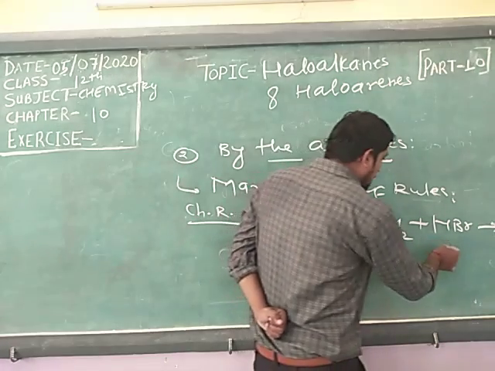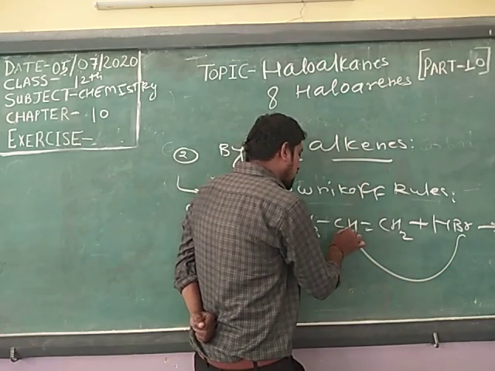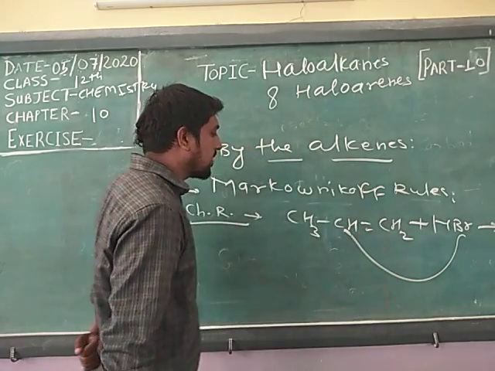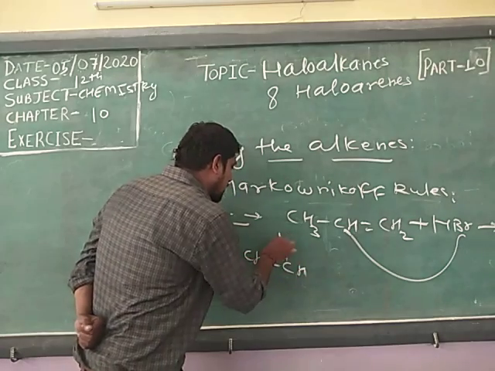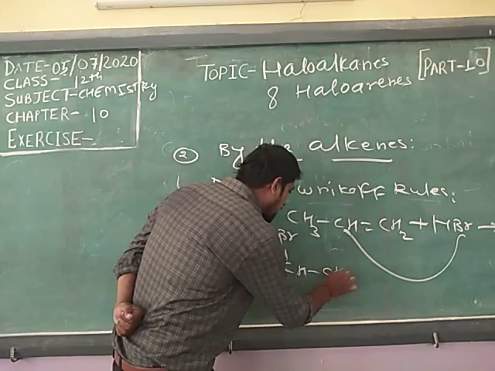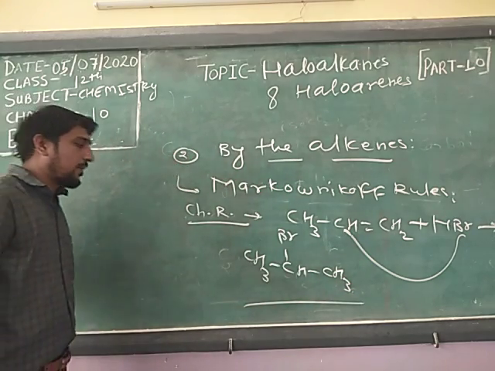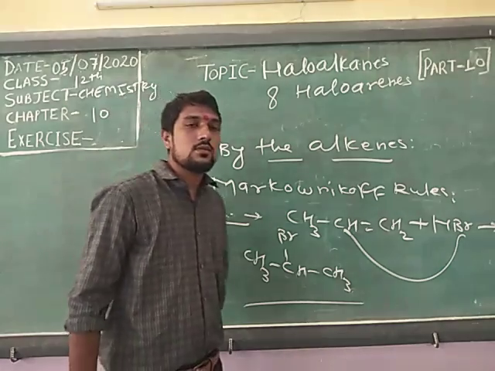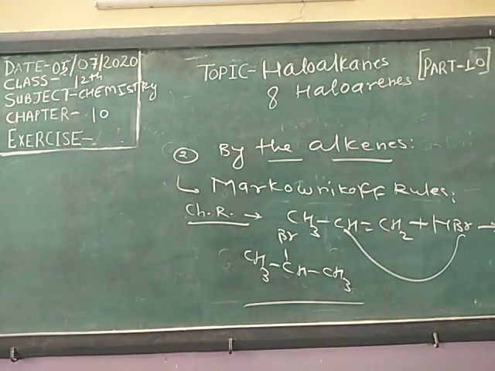So according to Markovnikov, this halogen will join with this carbon, and this compound is prepared. What is the name of this compound? It is 2-bromopropane.